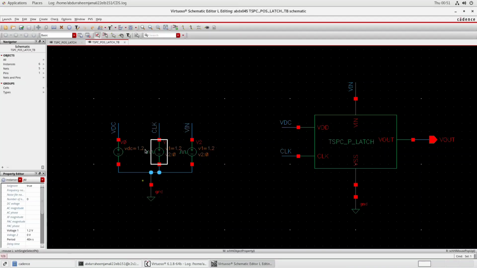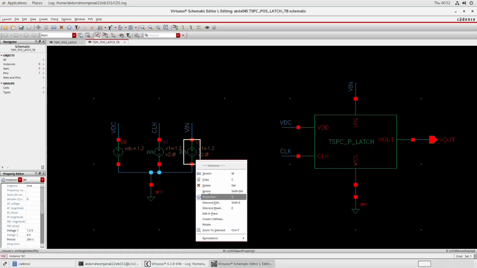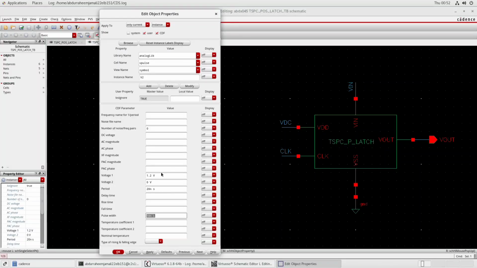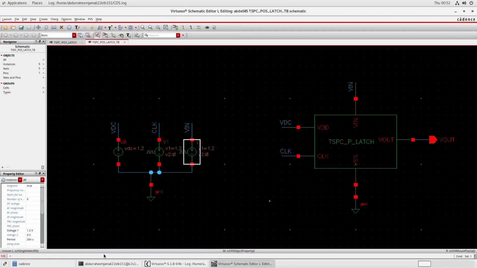After configuration of the clock, we will configure the input voltage. So click on the input voltage. After it gets highlighted, right click on properties, and now configure it such that voltage 1 is to be 1.2 volt, voltage 2 to be 0 volt, and period to be 20 nanoseconds, half of the period which we have applied to the clock signal. And pulse width, of course, half of the period, which is 10 nanoseconds. After that, click on OK. By doing these things, our test bench is ready.